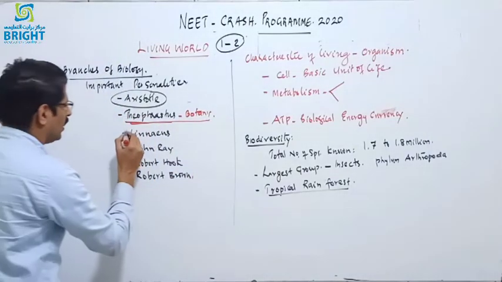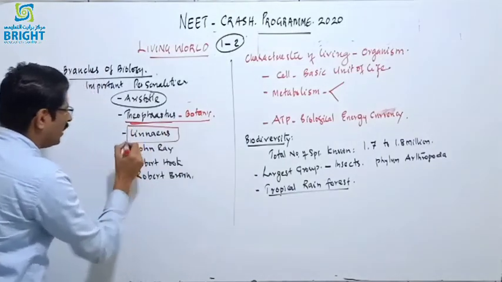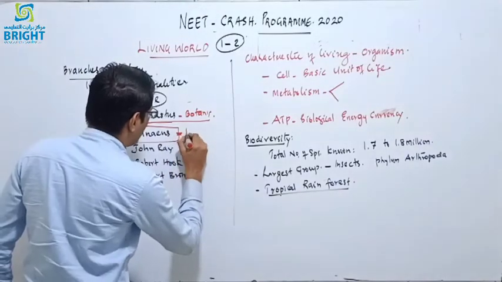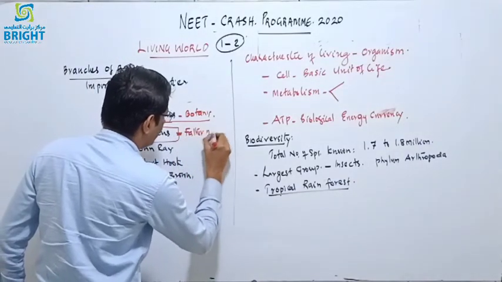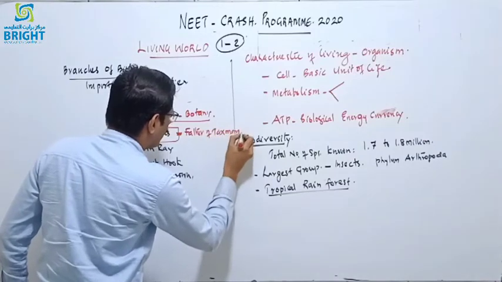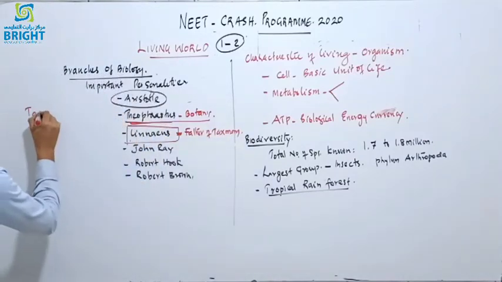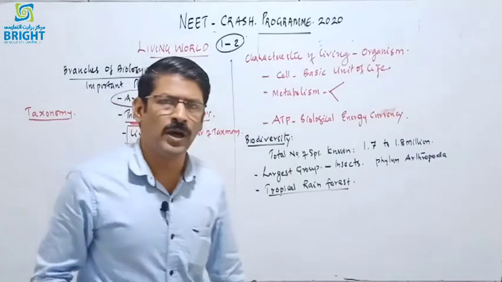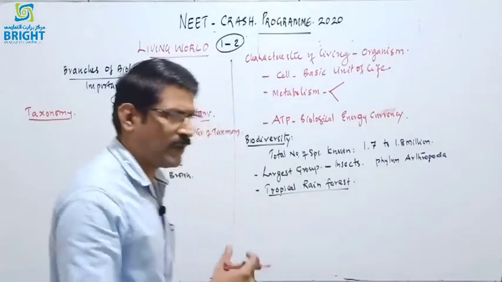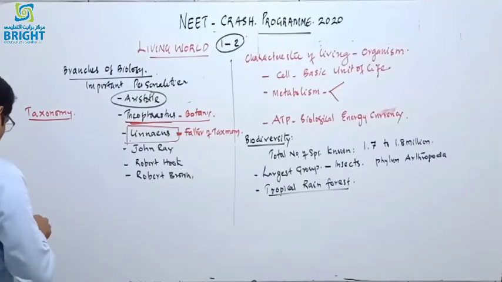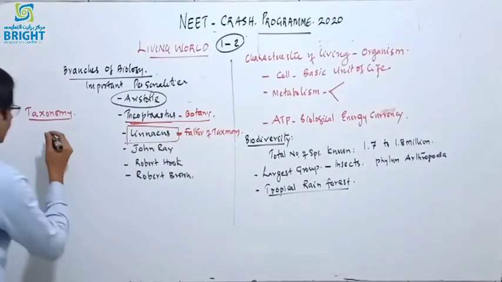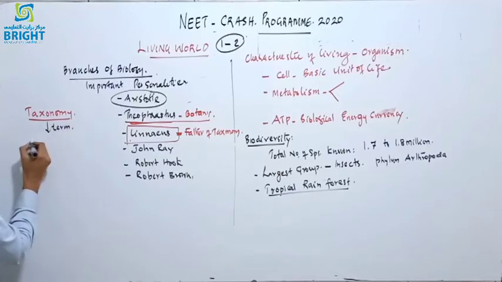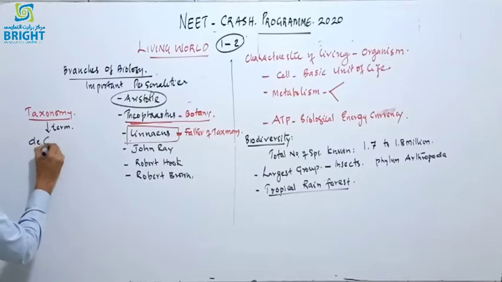And in the 17th century, Linnaeus, a Swedish botanist, is considered the father of taxonomy. Taxonomy is a branch that deals with classification of organisms on the basis of scientific characters. But the term taxonomy was not introduced by Linnaeus. The term taxonomy was coined by the scientist called de Candolle.